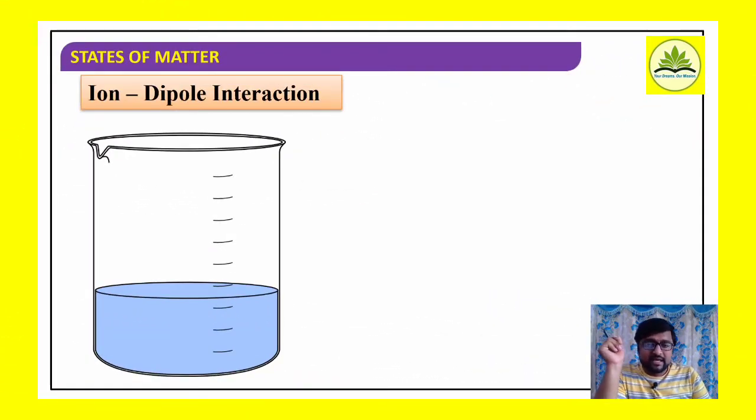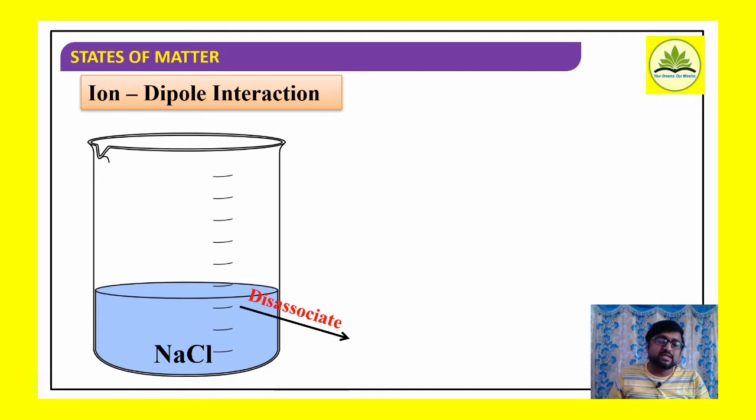Let us understand this by considering an example. Say common salt, NaCl. When common salt is added to water, the NaCl particles, the sodium chloride crystals, undergo dissociation into Na plus and Cl minus.